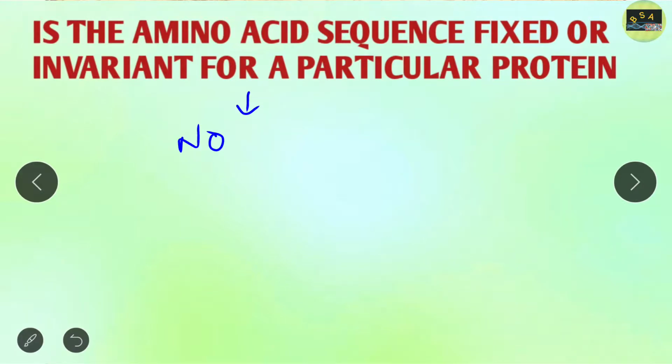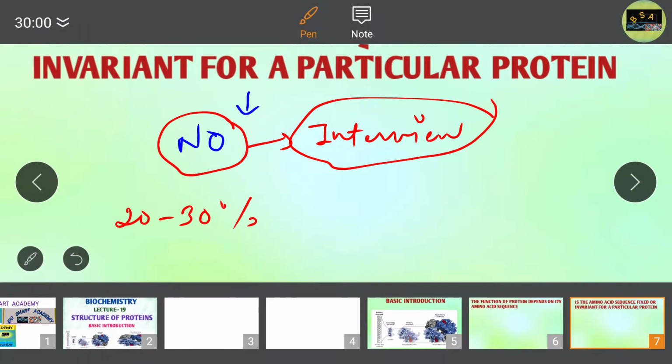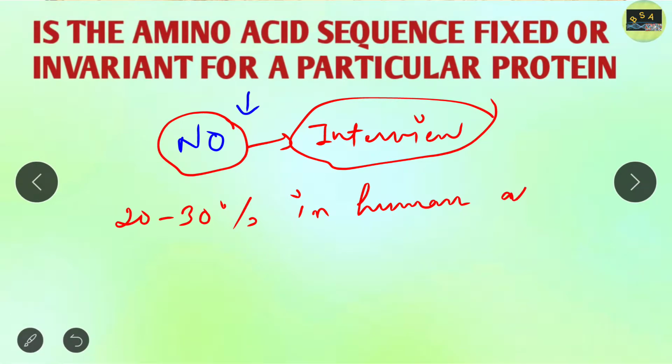Okay, and this question is very important for your interview purpose in IITs. When you appear in the interview for your PhD in IITs, you may get this question from the interview board: is the amino acid sequence fixed for a particular protein? So your answer should be no. Why? Because 20 to 30% of proteins in human are polymorphic.